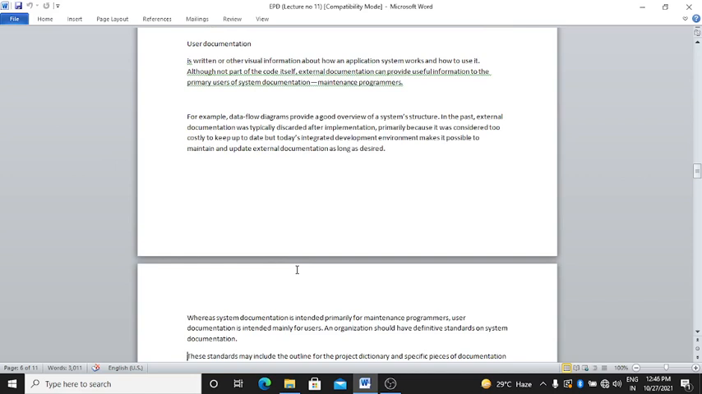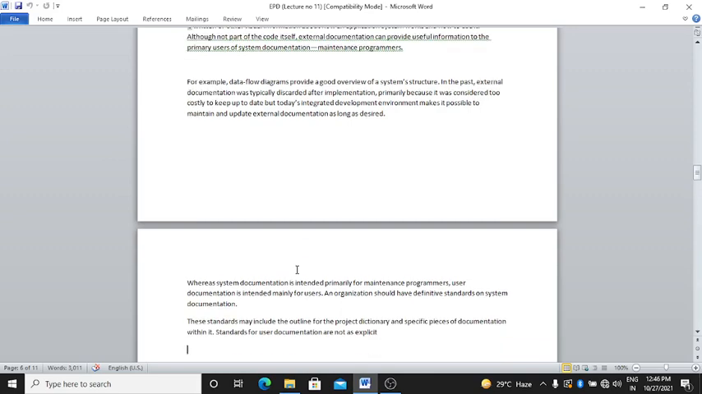In the past, external documentation was typically degraded after implementation, primarily because it was considered too costly to keep up to date. But today's integrated development environments make it possible to maintain and update external documentation as long as desired.